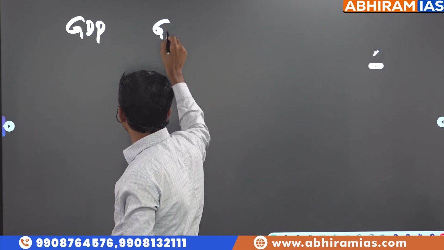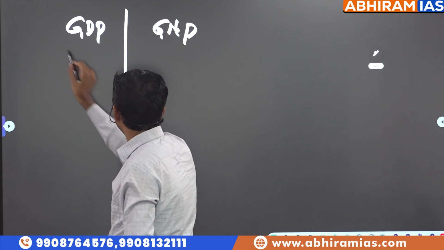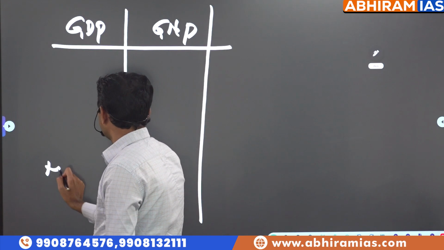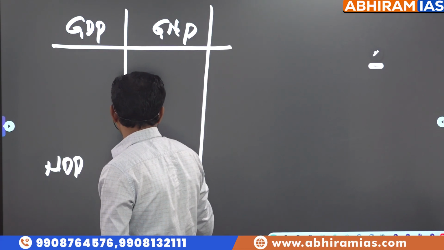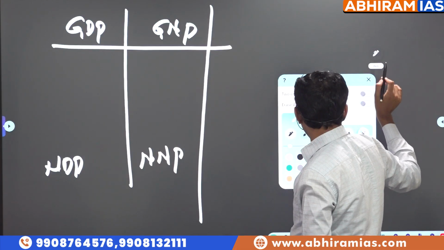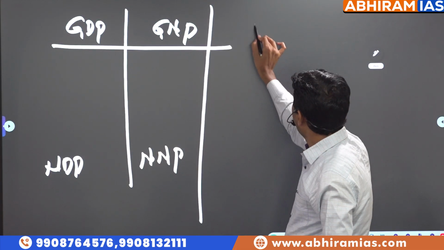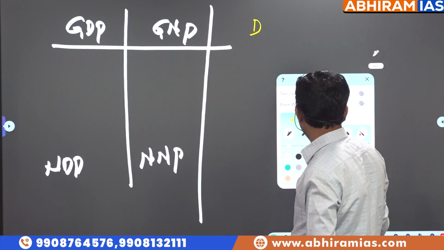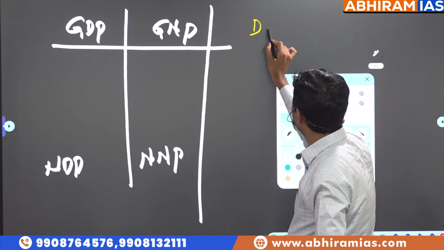GDP, GNP. So to understand what is NDP, what is NNP, to measure economic activity, we have something called domestic economic territory. So what is this domestic economic territory?